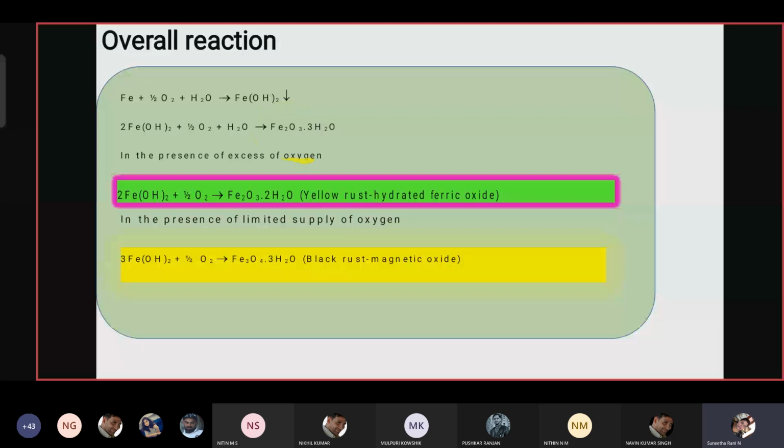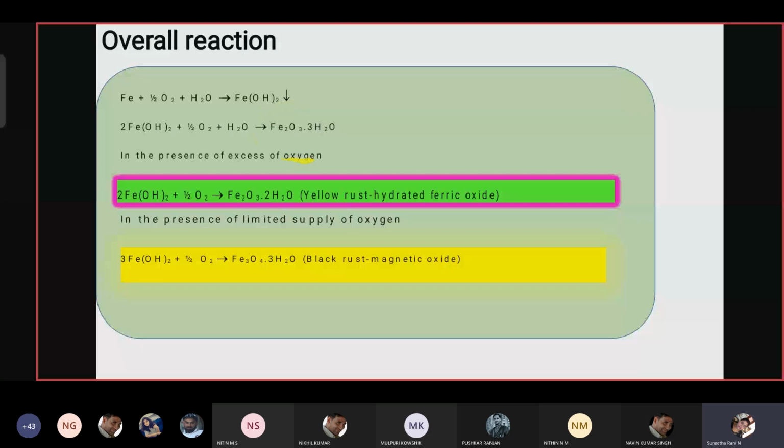If you have taken any other metal, for example copper, then it forms hydrated cupric oxide. If you have taken zinc, it forms hydrated zinc oxide, and so on. So if destruction of any metal happens because of a wet environment, that is electrochemical theory, the rust formed is a hydrated metal oxide. Remember that hydrated metal oxides are the rust product.